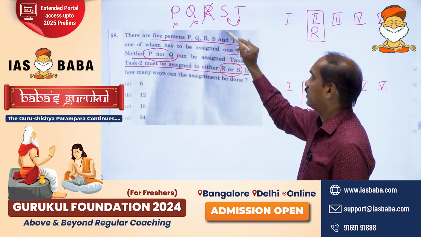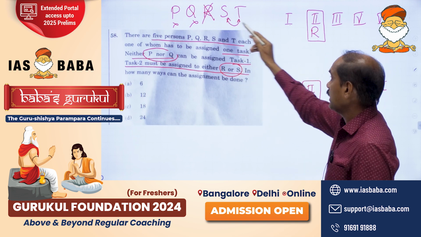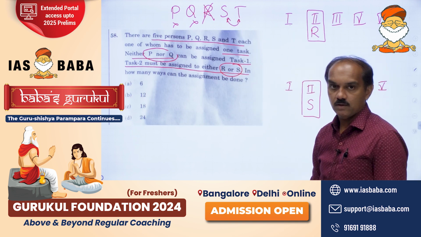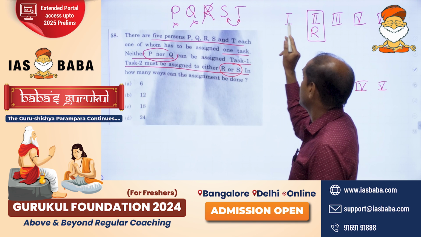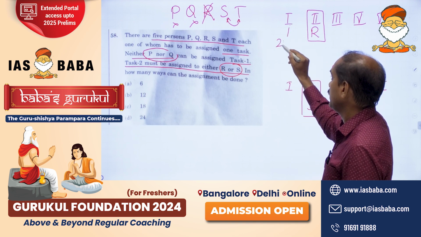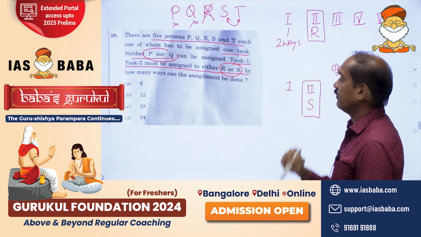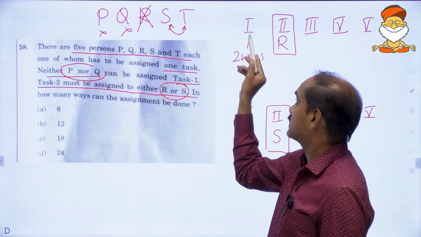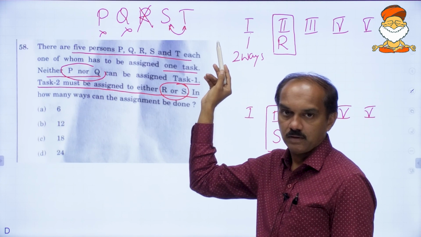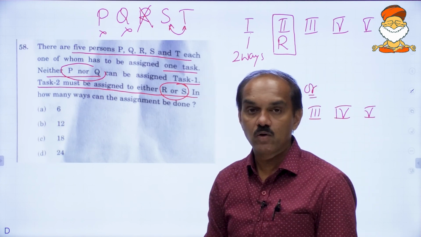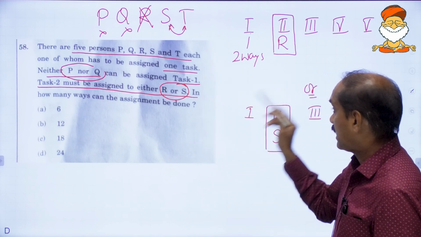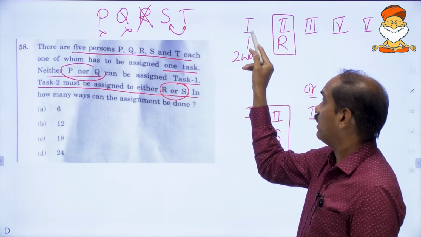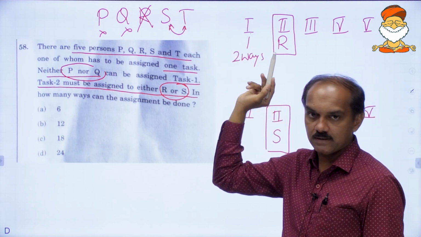These are the only 2 ways out: S and T. S should handle the first task, or T should handle the first task. This task can be handled in 2 different ways. So the first task can be handled in only 2 different ways, but either of these 2 will get engaged with this task.